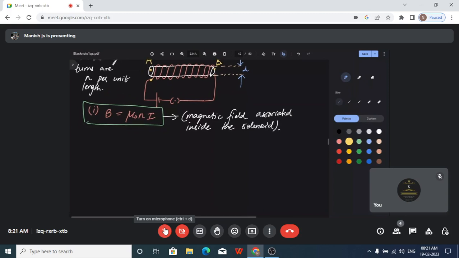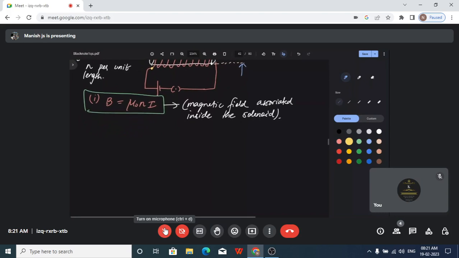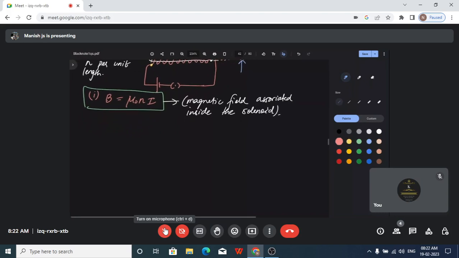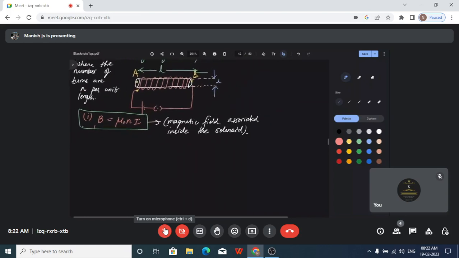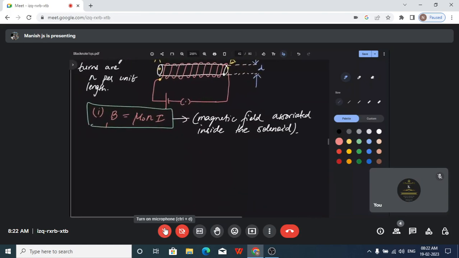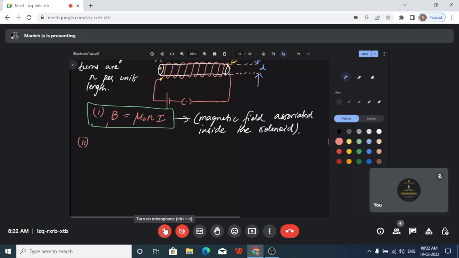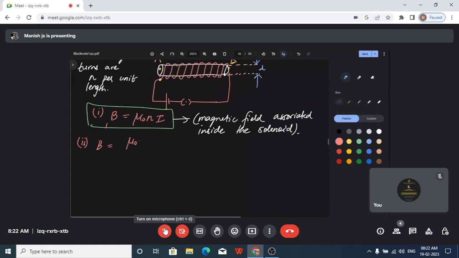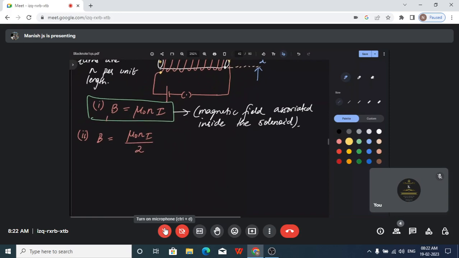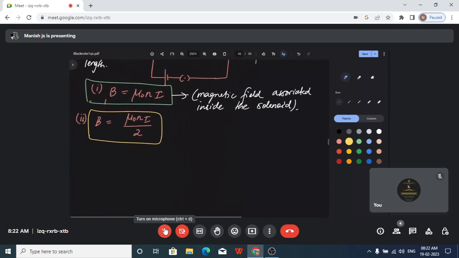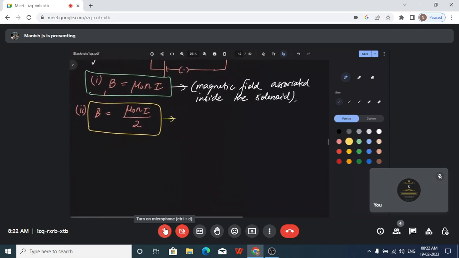So inside the solenoid we express it like this. In the same way, at the end of the solenoid, instead of saying outside, what happens at the end? What is the magnetic field? B is equal to mu naught n I by 2. Why by 2? Because it has got two ends. So we divide by 2 and express it.